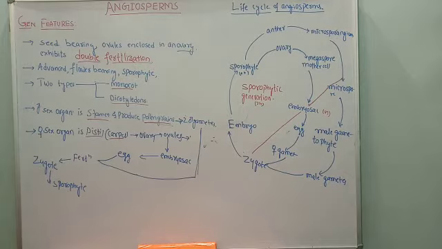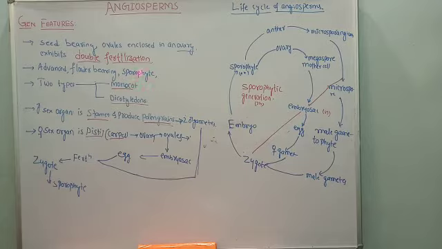Next, these plants, as I told, are very highly advanced in all aspects with reference to their organization and their reproduction. And one more point, they are flower bearing plants. We know plants are categorized into cryptogamous and phanerogamous. So they are phanerogamous, meaning flower bearing plants, and they are sporophytic plants. In the previous group also, gymnosperms, we have seen sporophytic plant body and gametophytic plant body.